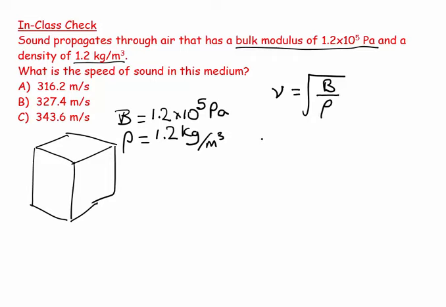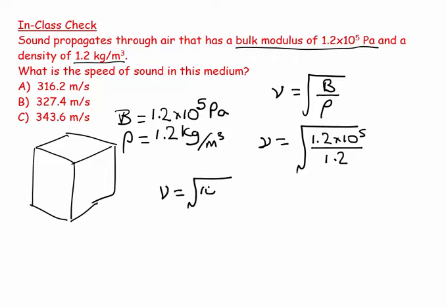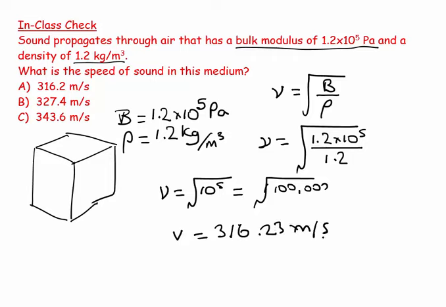Simple as that, really. So in this case, v is equal to the square root of 1.2 times 10 to the 5 over 1.2. So v is equal to the square root of 10 to the 5, which equals the square root of 100,000. So if I look at this, v is equal to 316.23 meters per second. So there we have it. Just a simple recall the equation, plug in your numbers, and you've got it.